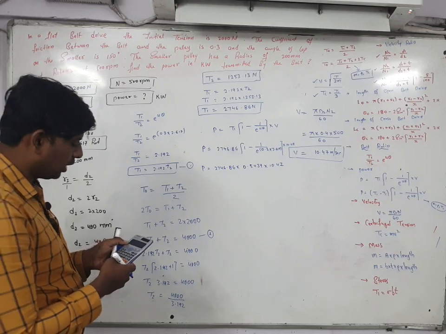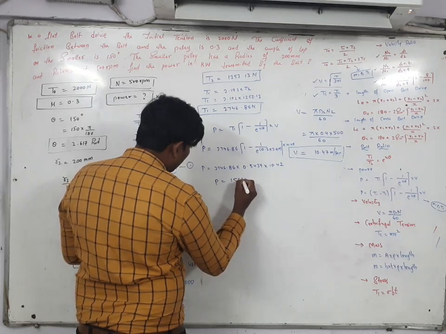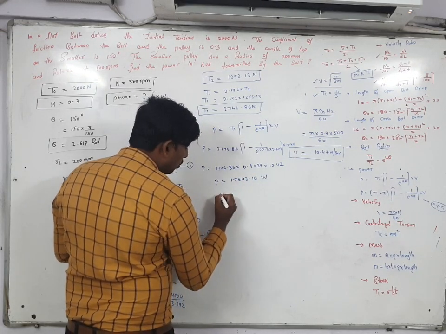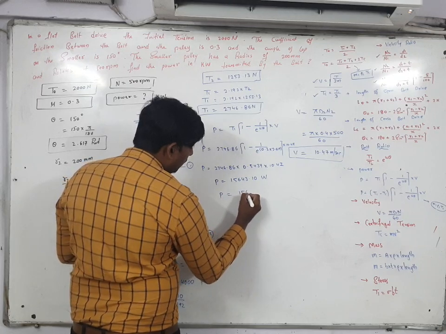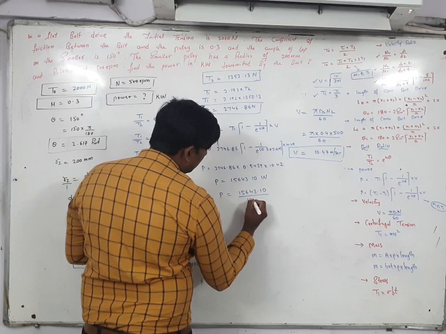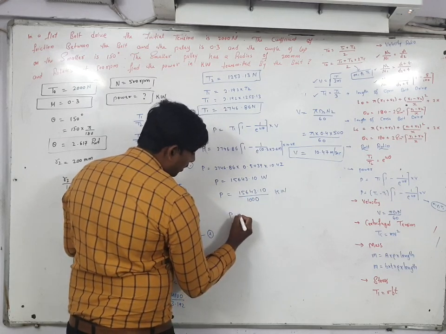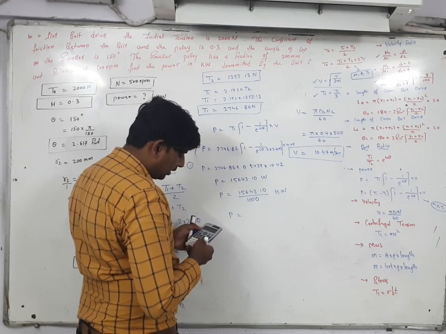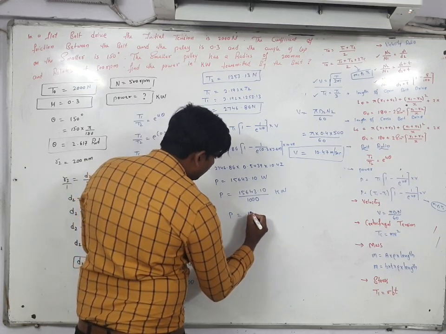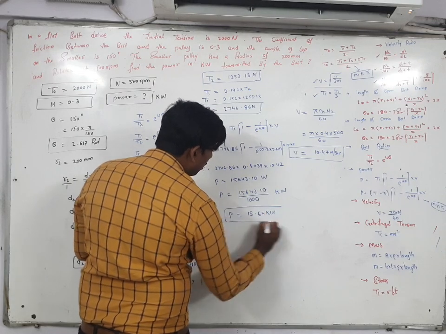So how much are you getting? Power is equal to 15643.10 in watts. Divide 15643.10 by 1000, then you will get the answer in kilowatt. Power is equal to 15.64 kilowatt. This is the value for power.